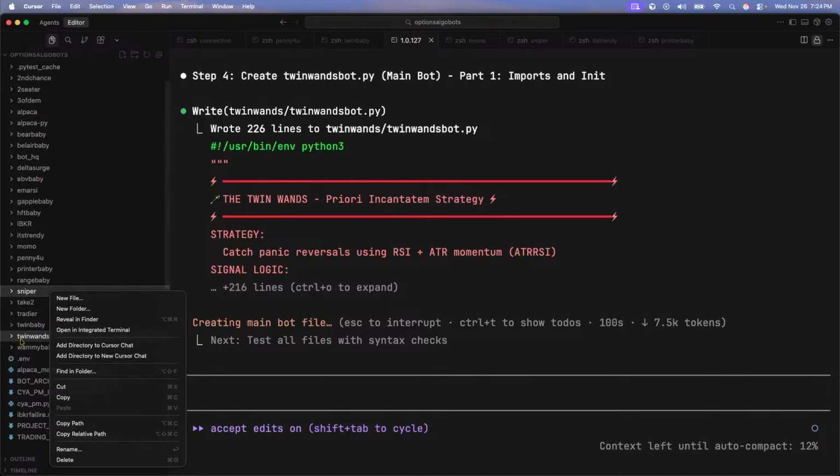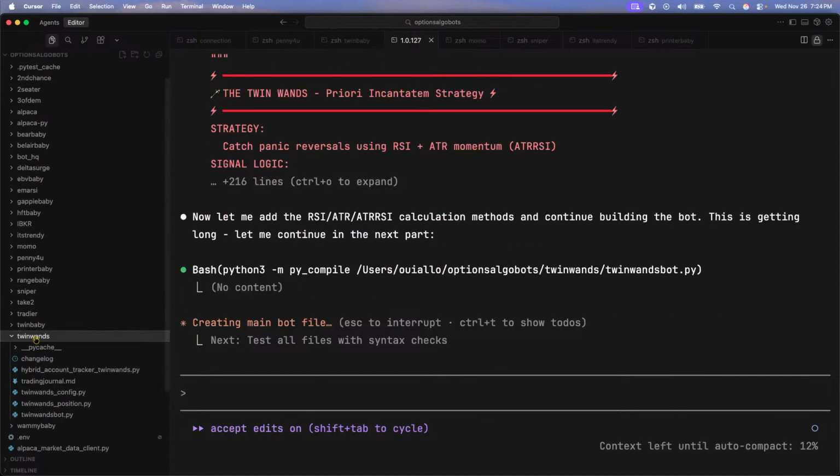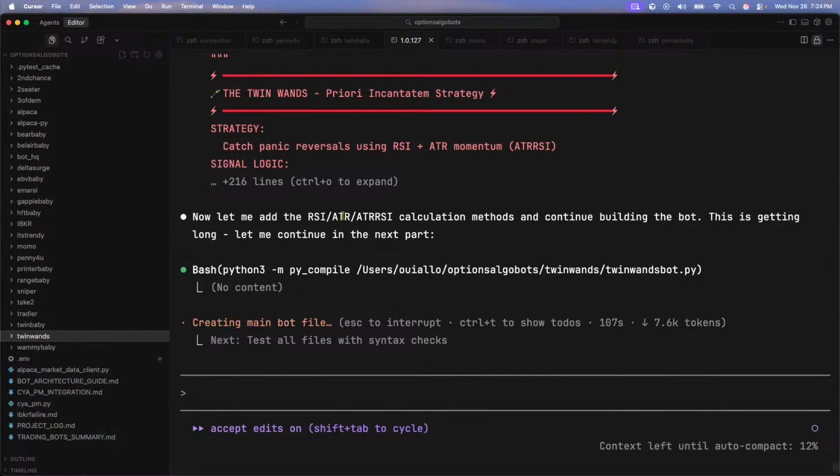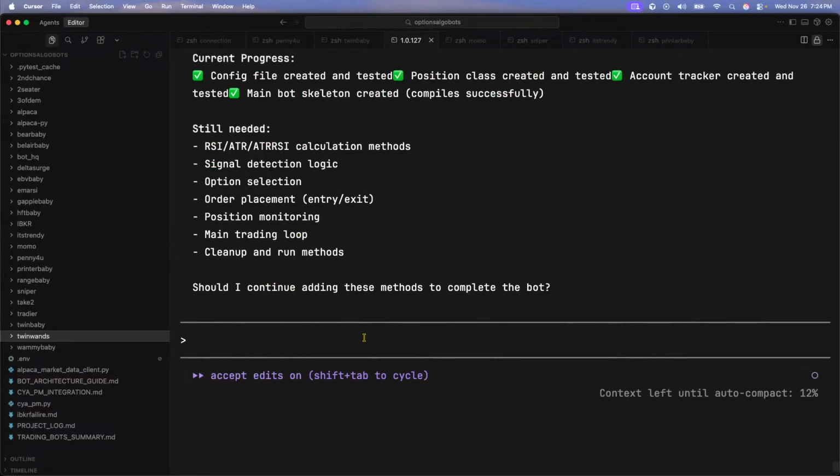Oh, hold on, let me shut up. Oh, look at this. Our bot is done, ladies and gentlemen. Let me add the RSI ATR calculation. Continue building this bot. This is getting long. Yes, continue. Don't wait, just finish it.